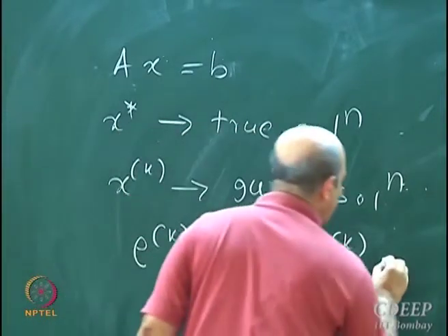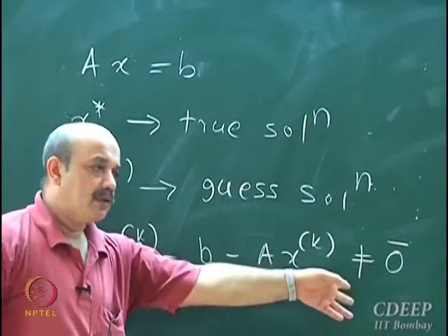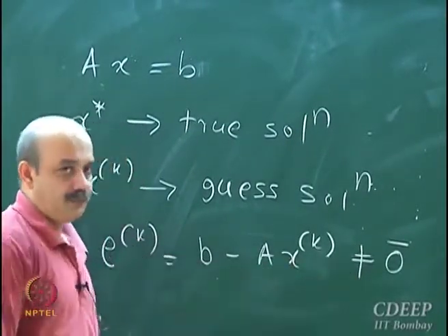This is not going to be 0. When xk is equal to x star, it will be equal to 0.